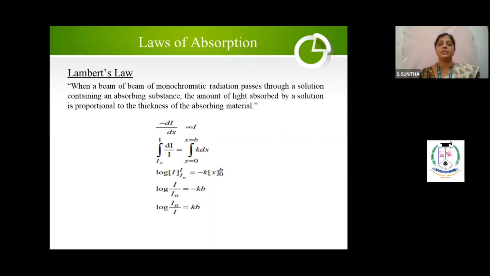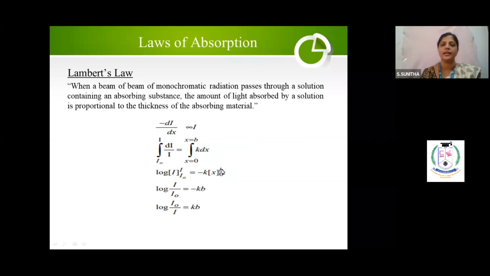Now you can ask, ma'am, initially you told us dx is the thickness. Since dx is to be integrated, I cannot integrate any alphabet other than x, y and z, which is why the scientists used dx. Now, when you integrate dI by I, you get log I. You put the limits, and it is equal to minus, because there is a decrease in intensity, so you put minus k. When you integrate dx, it becomes x, and you substitute the limits.